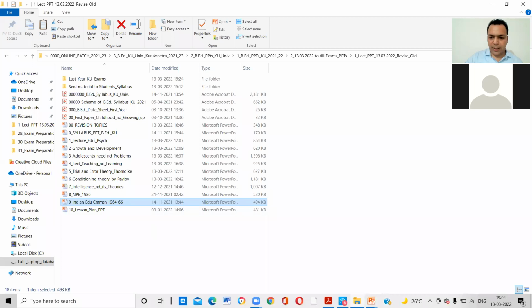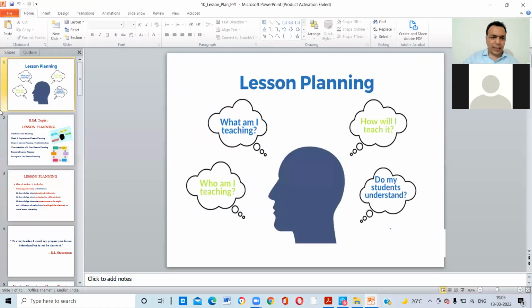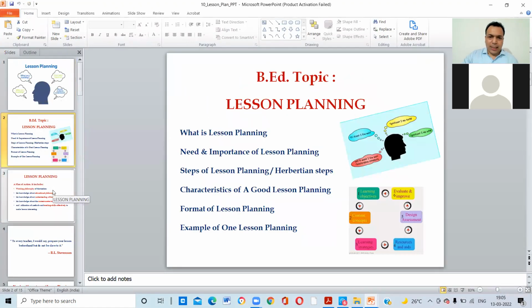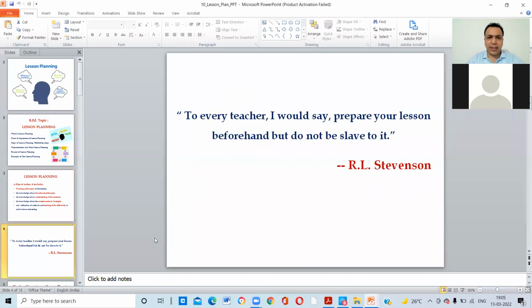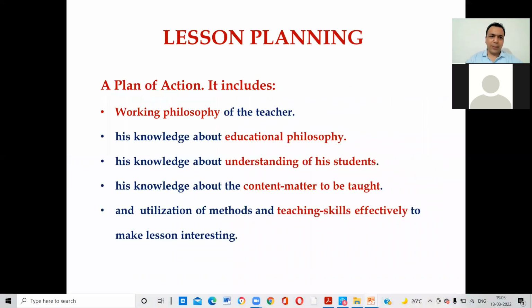And the last topic we are done with is lesson plan, right, guys? So you know what a lesson plan is? A lesson plan is basically planning for the lessons before going into the class, right? Stevenson has one definition. Stevenson has said, to every teacher I would say, prepare your lesson beforehand, but do not be a slave to it, right? So what is a lesson plan? Before going into the class, the teacher must prepare the lesson, right?